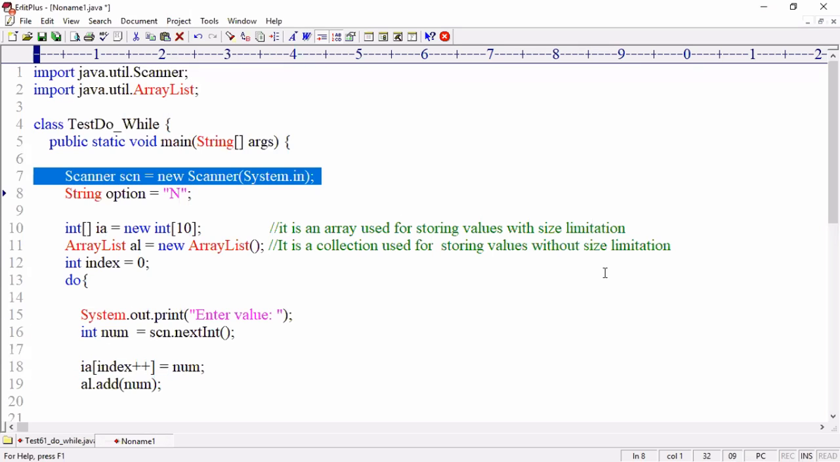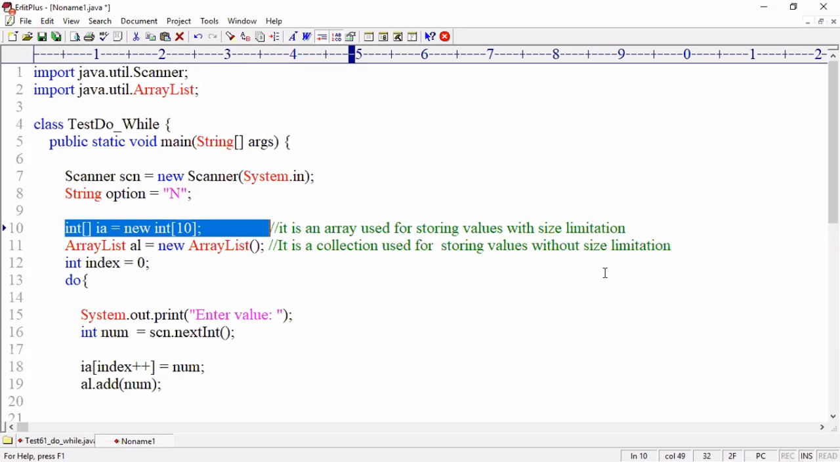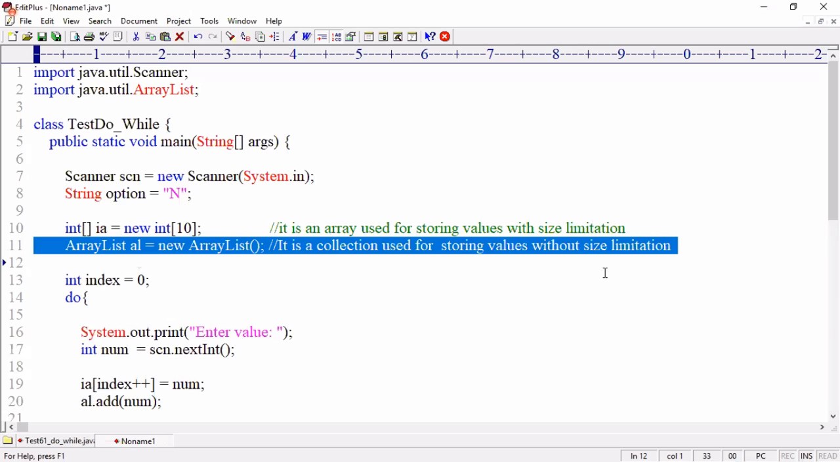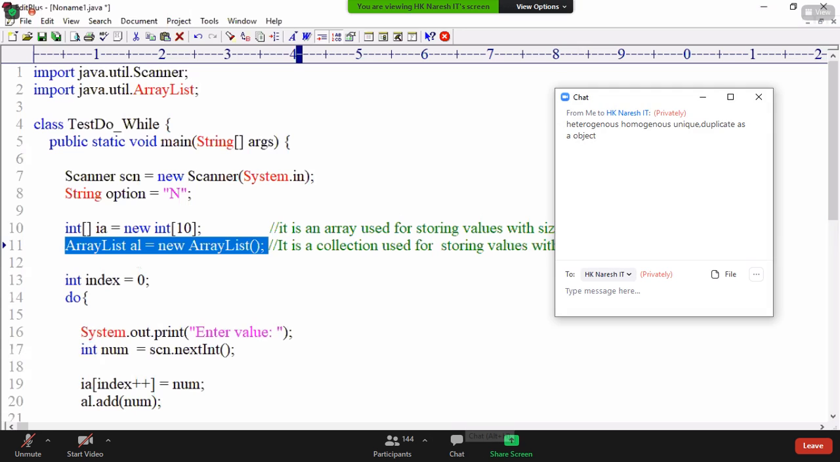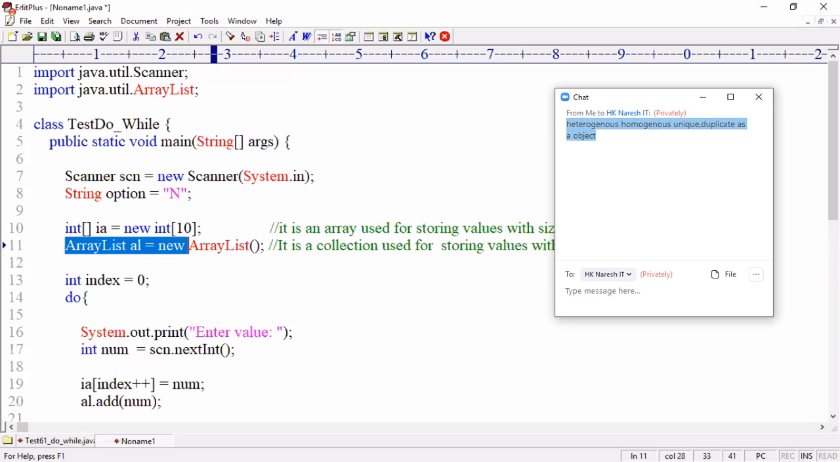Repeating again. This is a Scanner object to connect to the keyboard. This is an array object for storing multiple values with some size limitation. And this is an ArrayList object meant for storing values. It's like an array only, but a little more advanced than an array. It is used for storing multiple values without size limitation. When I don't know how many values to store, then you should use an ArrayList.